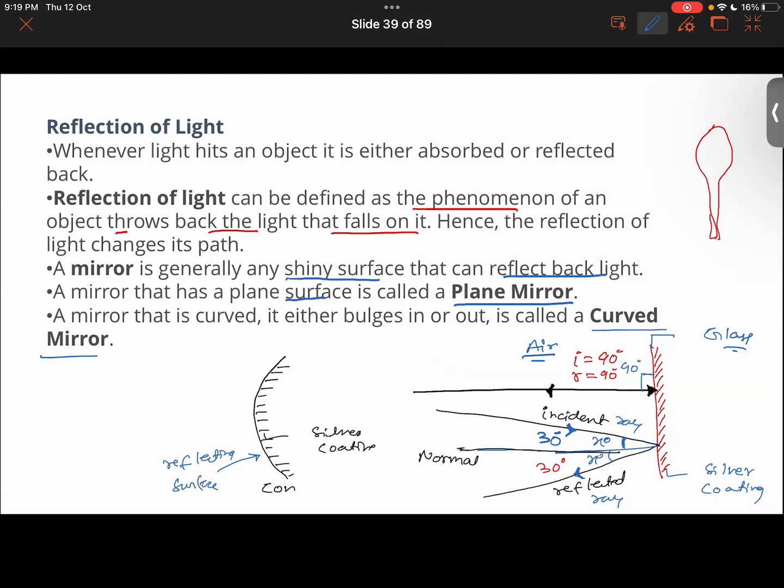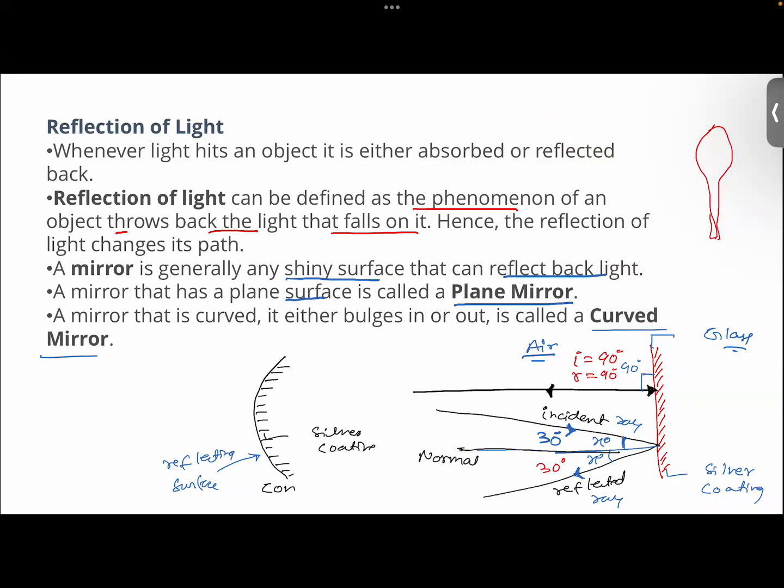Okay, so that type of mirror, what do we call that? Where the mirror is bulging out. Obviously, we call it a curved mirror. But curved mirrors are also of two types. One type is concave, and the other one is convex mirror, right?